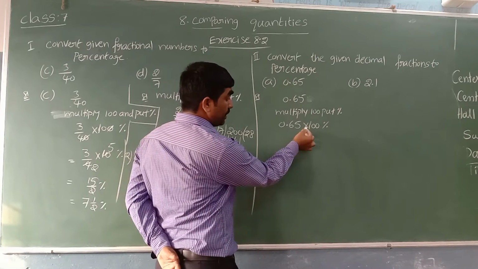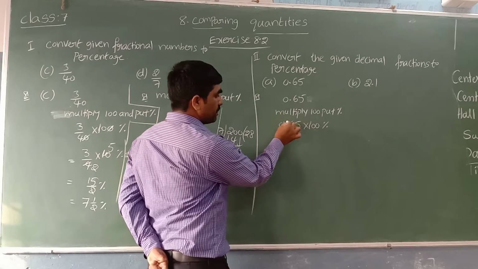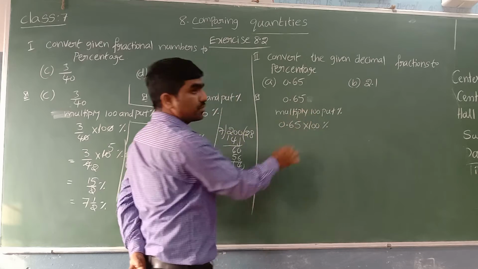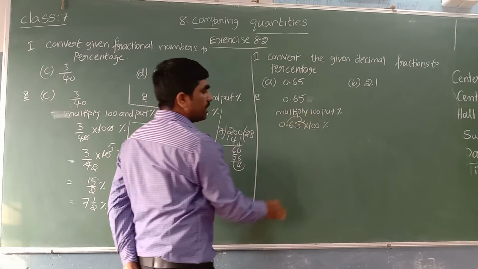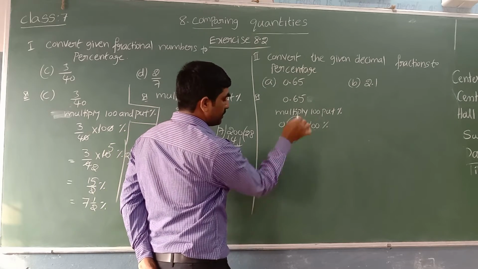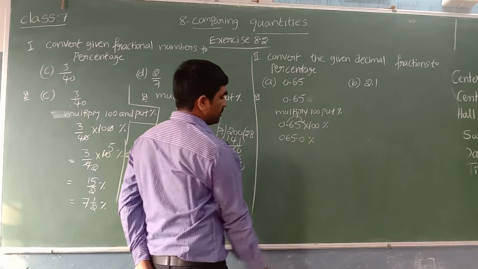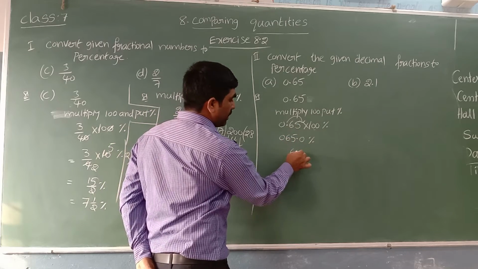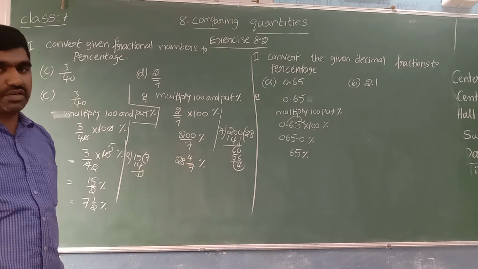So here when you multiply with 100, like exponents of 10, the decimal point is shifted to the right side. How many zeros are there, that many digits it is going to shift. 2 zeros are there, so the decimal point is shifted to the right after 2 digits. We can write 065 point. If there is nothing after the point, the decimal part will become 0. So 65, before it 0 has no value, after the point 0 has no value, we can write 65 percentage. Decimal fraction to percentage we did.